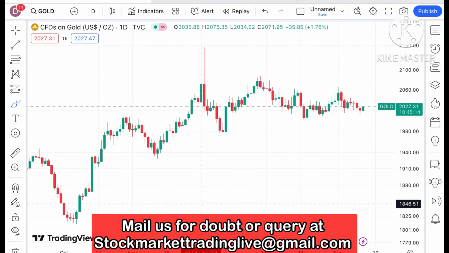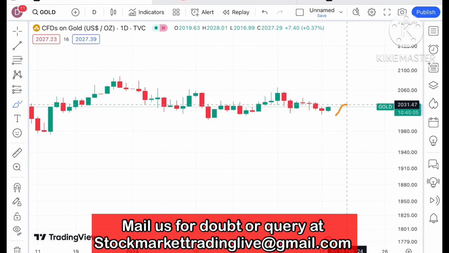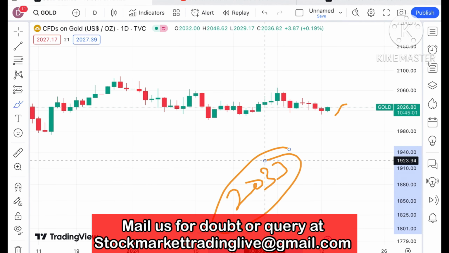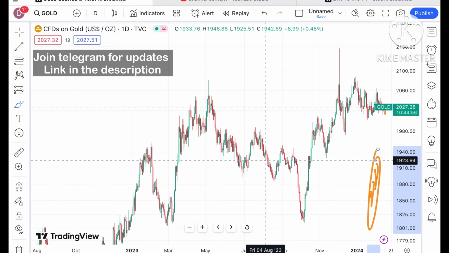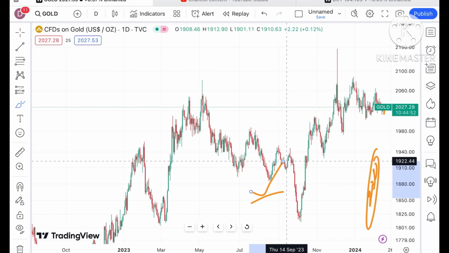If you look at this particular trend, chances will be very high that if the price keeps sustaining as we have seen for today, it is trying to go upside. So if it tries to go upside and move up to a level of around 2033 dollars, we can see a further upside movement, because on a weekly basis also, on a daily basis also, it is a strong resistance. So once the price starts going over that level, we can see further upside movement, and this pattern will also support this trend.